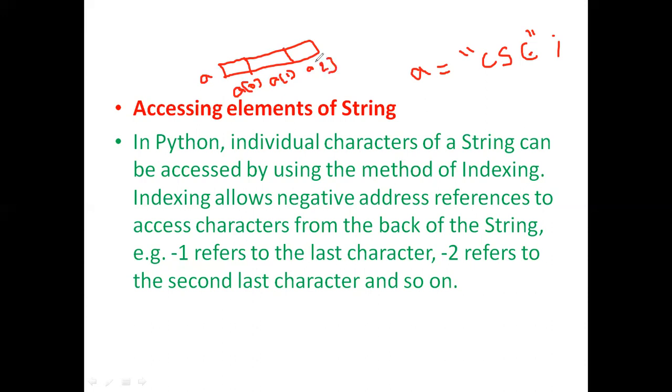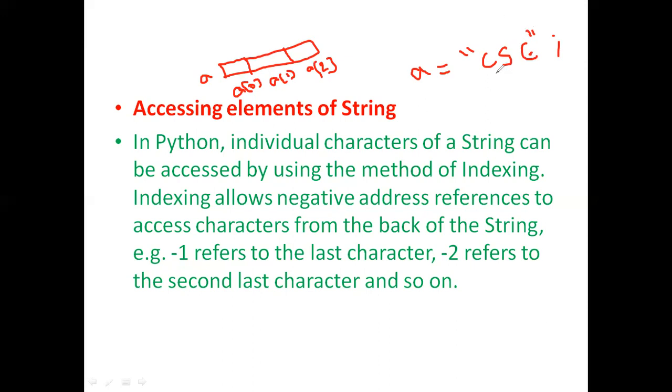The people who understand how array elements are assigned to an array variable can easily understand this indexing. Each time we represent a string, if the string has n number of characters, those n characters will be stored from index 0 to n minus 1.